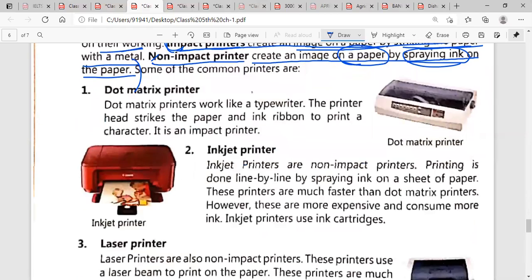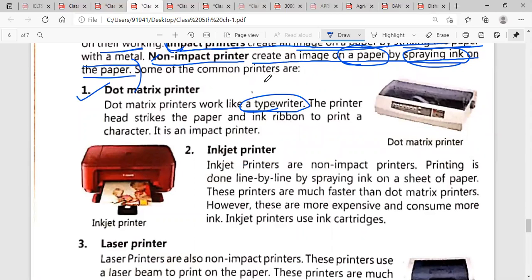Some common printers are, first, the dot matrix printer, which works like a typewriter. It works like a typewriter, meaning something will be typed. The printer head strikes the paper and ink ribbon to print a character. In this case, the printer head strikes the paper. There will be a head and that will strike on the paper, and it will also strike on the ink ribbon to print a character, and it is an impact printer.